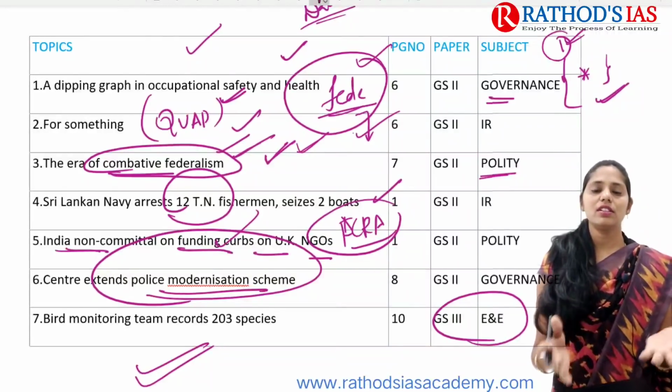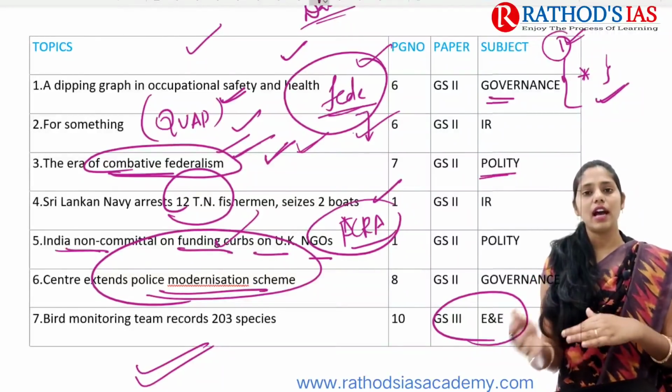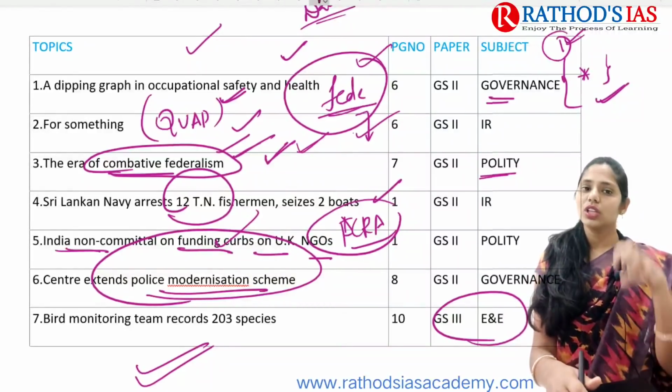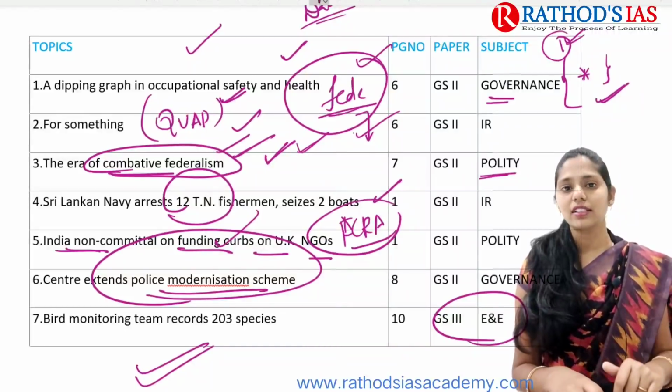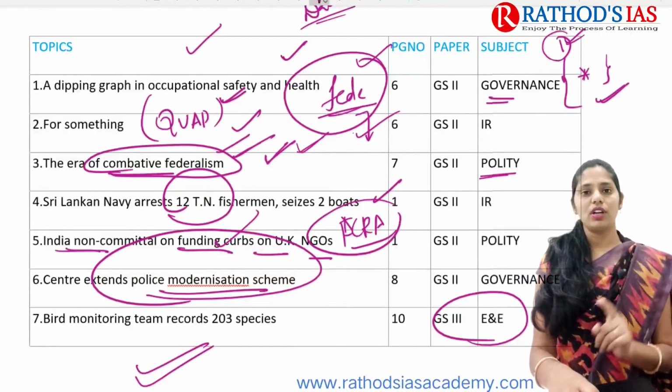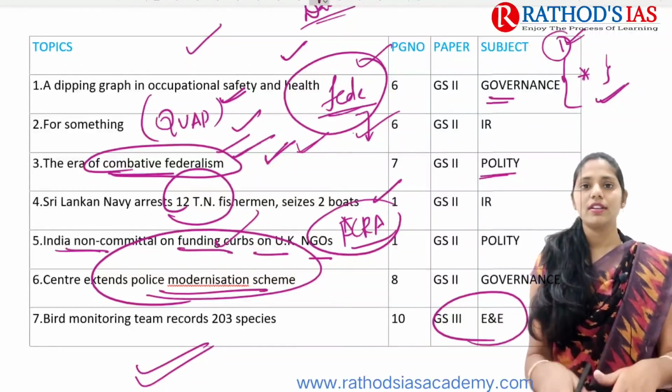So they are not asking just fact-based questions. Now they have started asking analysis-based questions. So even from current affairs also they have started asking analysis-based questions. So for that, what approach are we following? It is the right approach.